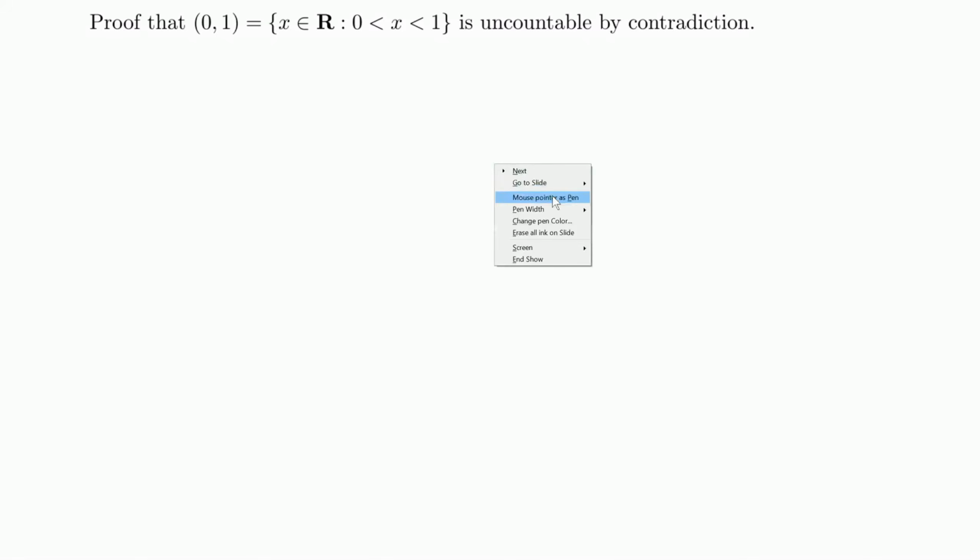Welcome to a proof of the uncountability of the real numbers, or the set of real numbers. Now, instead of considering the whole of the real numbers, we will only look at this open interval. The interval that contains every real number between 1 and 0, and not 1 and 0 themselves.